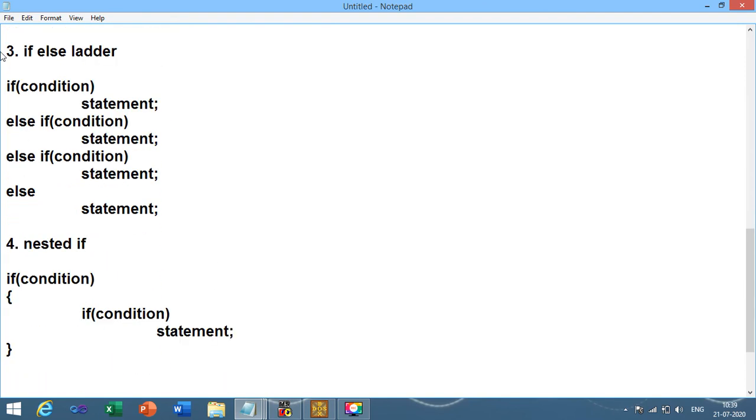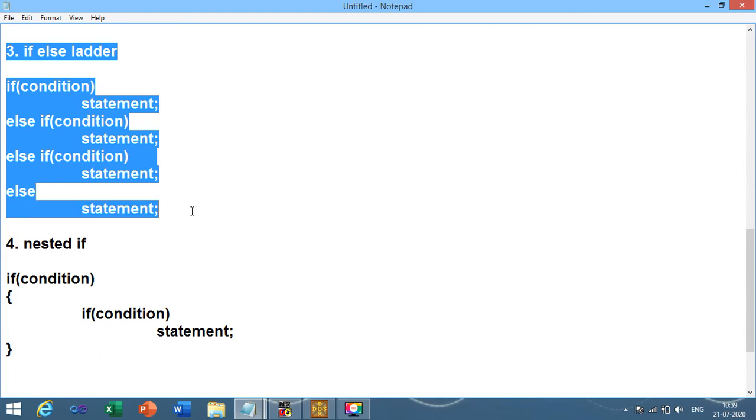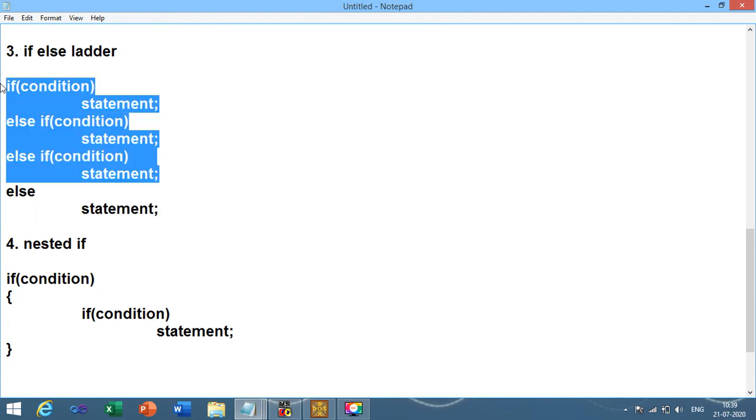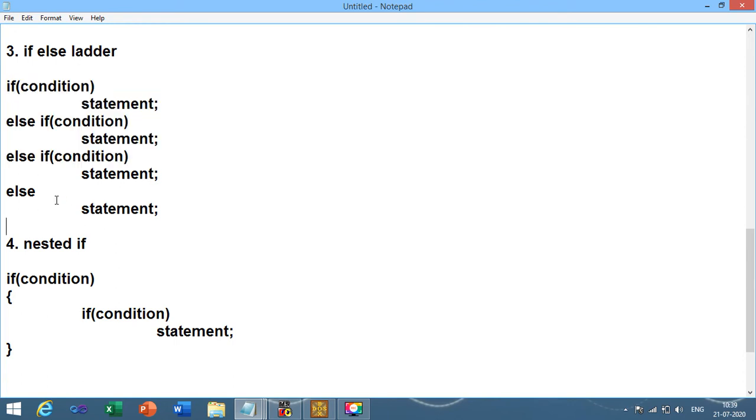Similarly, this is the syntax of if else ladder. Ladder is nothing but you need to write at least one else statement that works as a false condition if all the given conditions are wrong. In such a situation it will print the else statement. The nested if is nothing but a condition inside a condition, or we can say that an if statement inside an if statement is known as nested if. So this you need to mention in the journal.